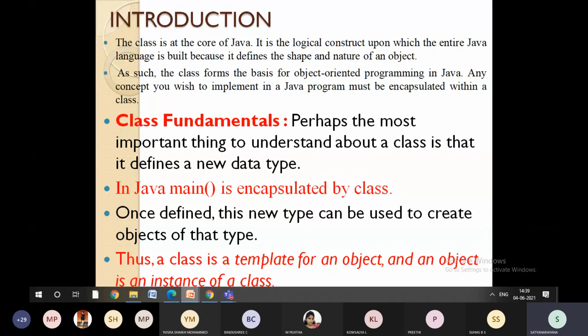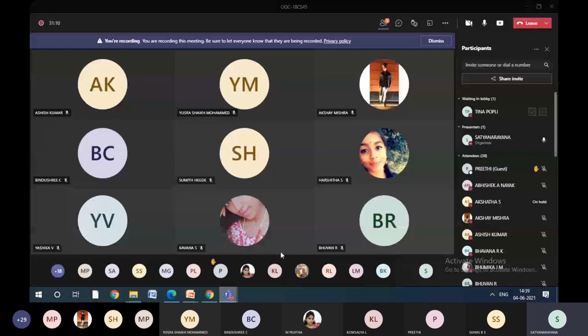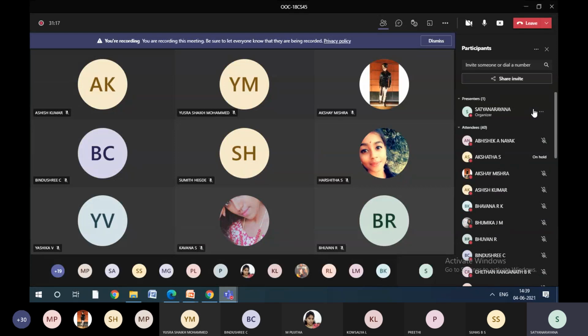So what will happen when we define the class? Can any one of you tell me, because we have been discussing this class for a long time, what exactly will happen the moment we define the class in Java? Or let me put it like this so that you can understand. What will happen the moment the compiler sees the main function in C programming?